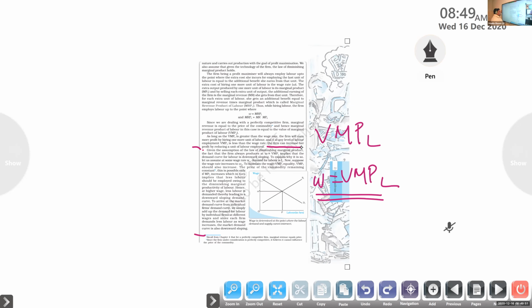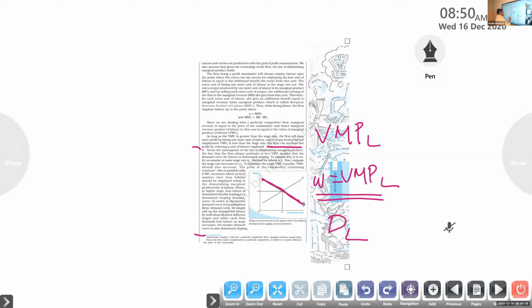So, producing at W equal to VMPL implies that the demand curve for labor is downward sloping. DL, demand for labor for the firm, is always downward sloping because of this idea of diminishing marginal product. So the demand curve is a downward sloping one. Just keep this idea in your mind: the demand curve for labor is always downward sloping.